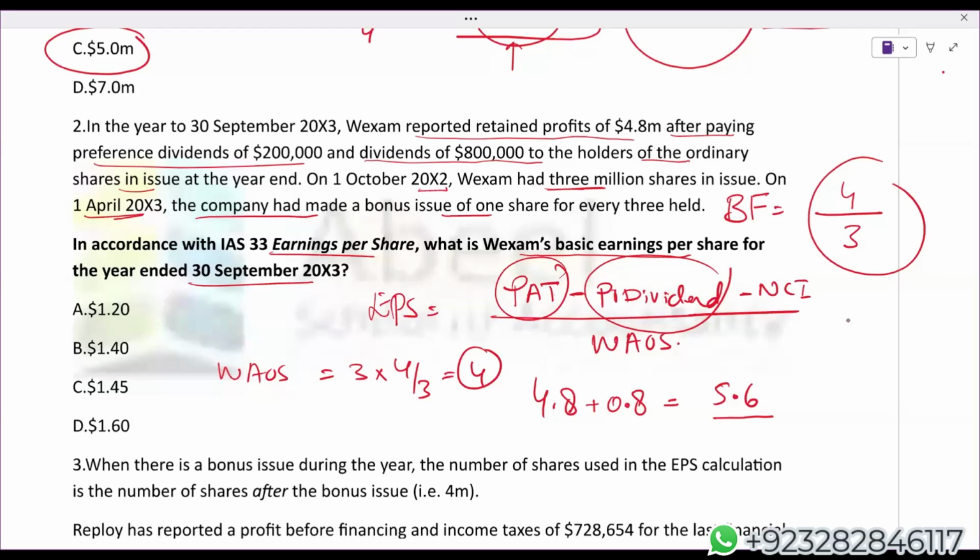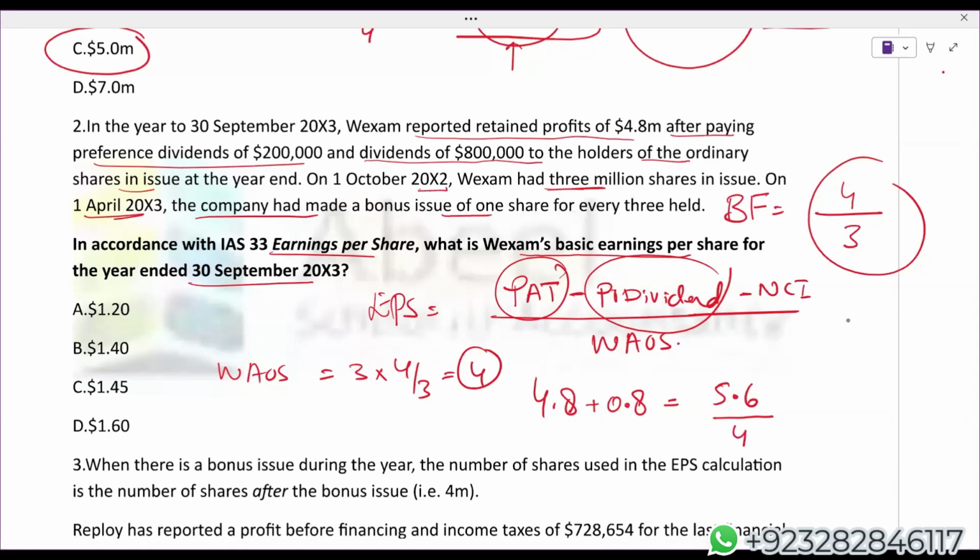Another way of getting this 4 million is, in case of bonus, simply we assume that bonus was issued at the start of the accounting period. So obviously the total number of bonus shares is 1 million. Why is it 1 million? Because the company has issued 1 share as bonus against 3. So before the bonus, there are 3 million shares. So definitely in the form of bonus, the company has issued 1 million. So the total number of shares will become 4 million.